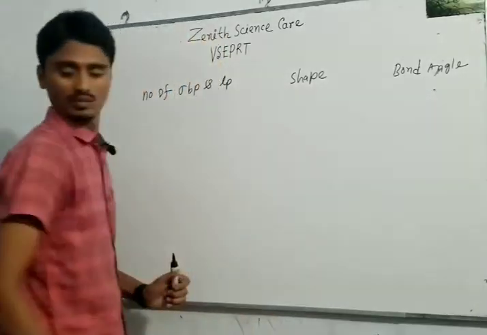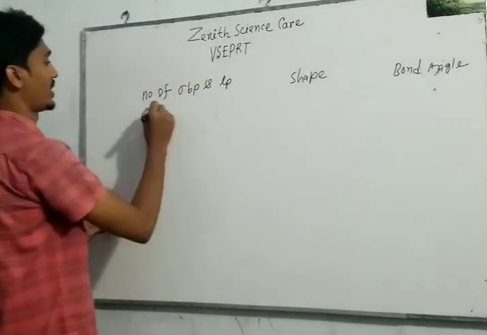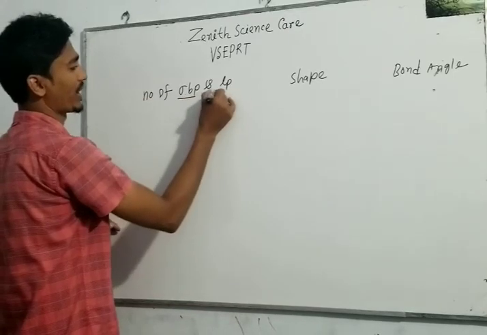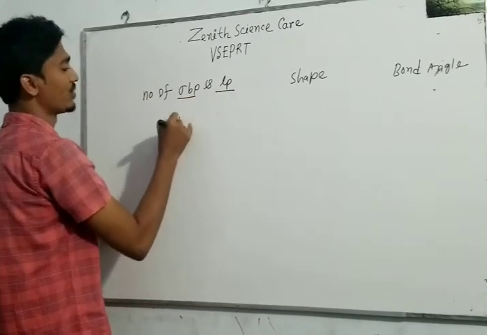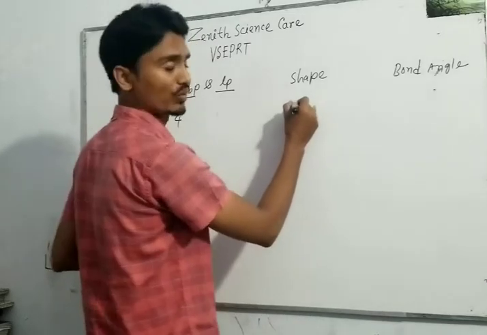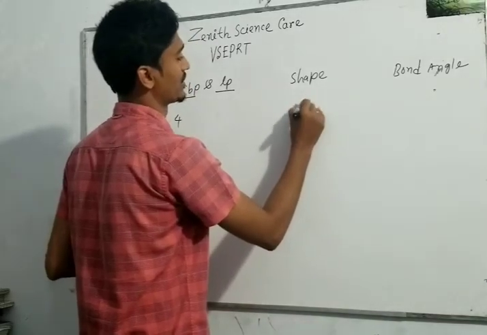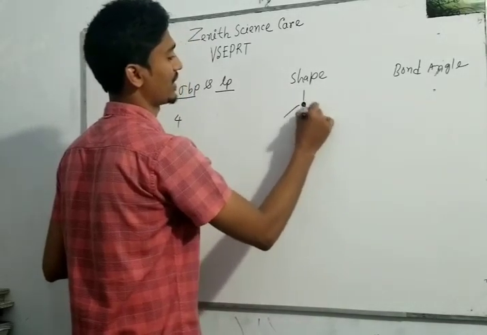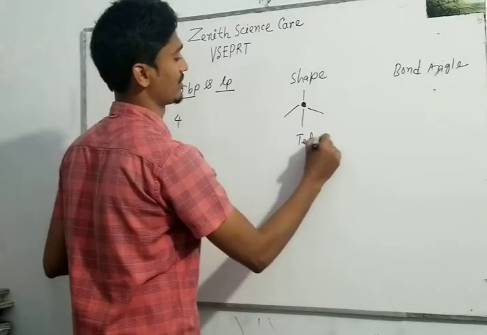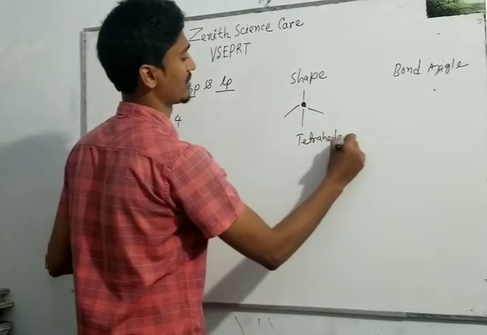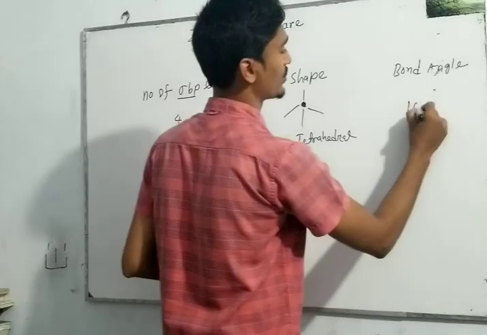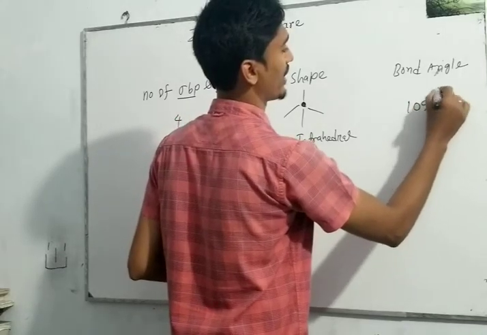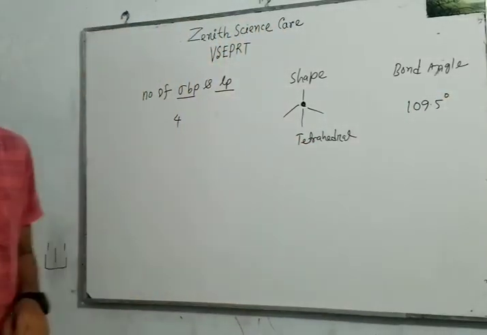Now, if the number of bond pair and lone pair electrons is 4, the shape will be tetrahedral around the central atom. The bond angle will be 109.5 degrees.